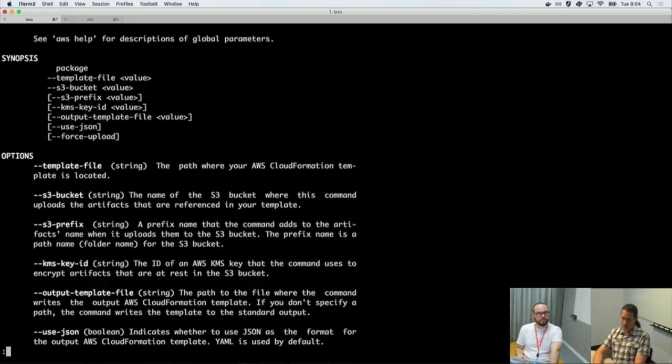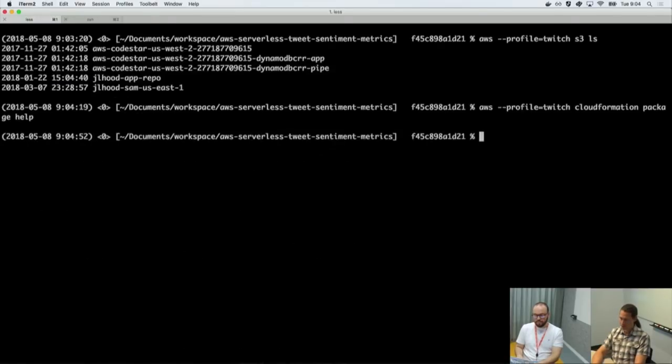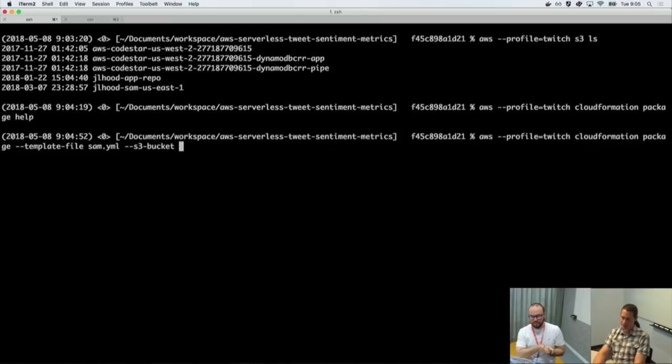Okay, so you have to point to a template file, and then you have to provide an S3 bucket. So I have my template file. Oh, I have tab completion. Yes. All right. Template file, and that's my sam.yaml. I have the S3 bucket. There it is. Yep. And I had copied that down earlier. And let's see what happens here.